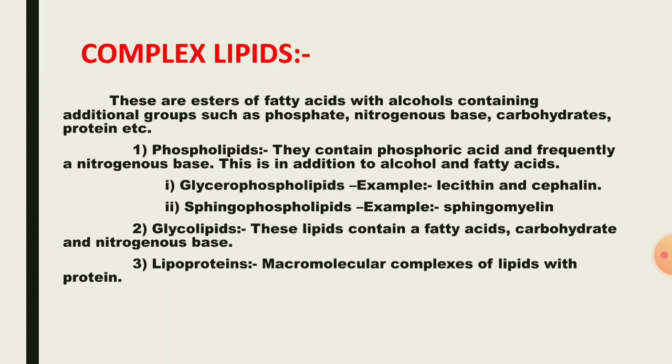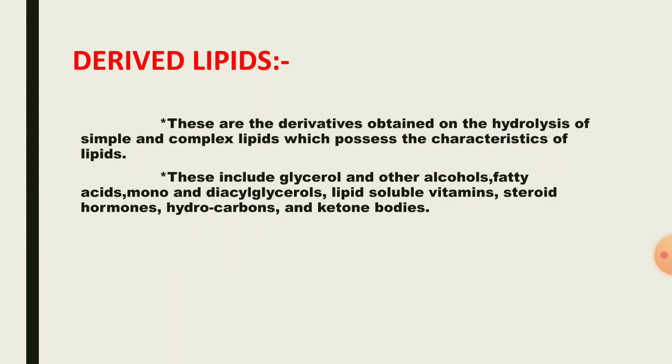Glycolipids. These lipids contain a fatty acid, carbohydrates, and a nitrogenous base. The next one is lipoproteins. In simple terms, lipid plus protein is called a lipoprotein. Next one is derived lipids. These lipids are derived from the hydrolysis of simple and complex lipids, and possess the characteristics of lipids. This includes glycerol, other alcohols, fatty acids, mono and diacyl glycerols, lipid soluble vitamins, steroid hormones, hydrocarbons, and ketone bodies, which are considered derived lipids.